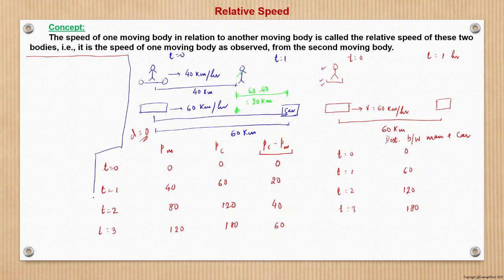So for relative speed, with these two scenarios in mind, I now define relative speed.